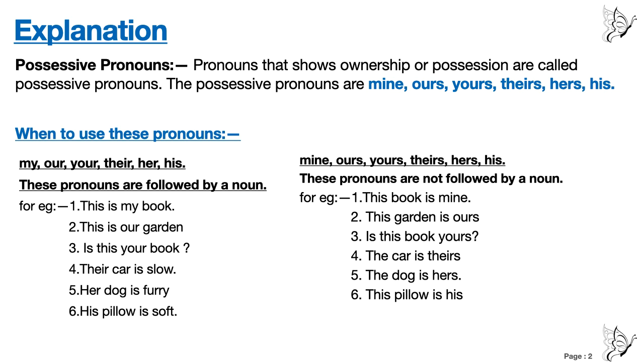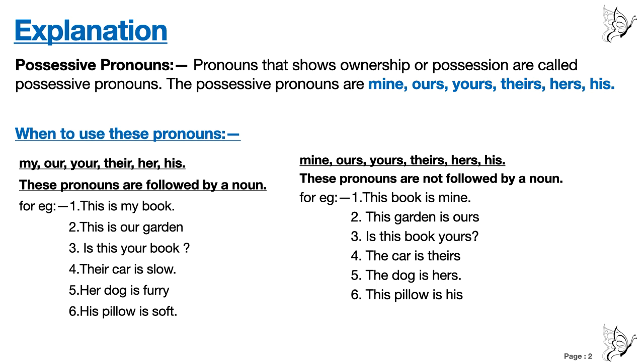This book is mine. Number 2, this garden is ours. What you have seen in the first column, this is our garden, our, there is no s. If there is no s, then after such a pronoun we are going to use a naming word. And in the next column, that is number 2, this garden is ours.